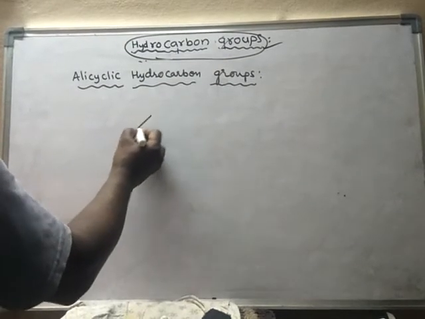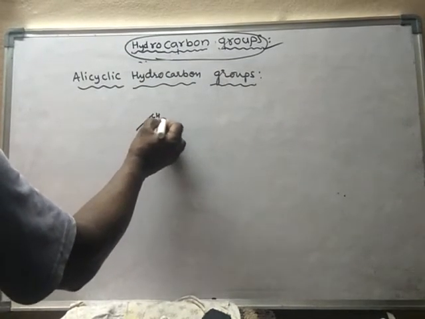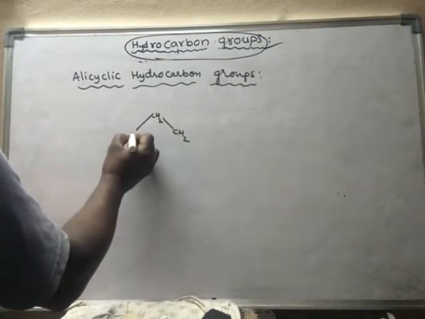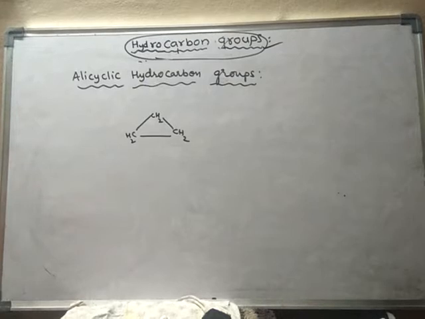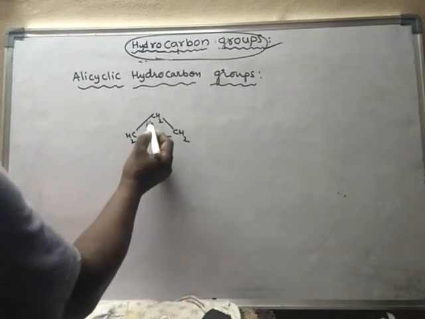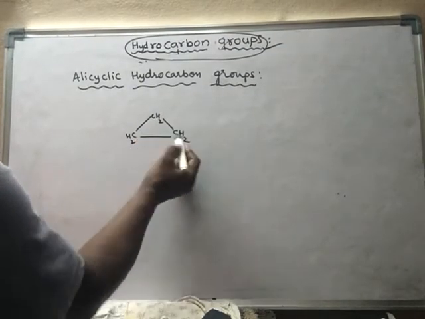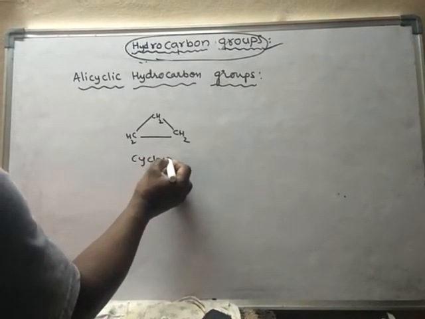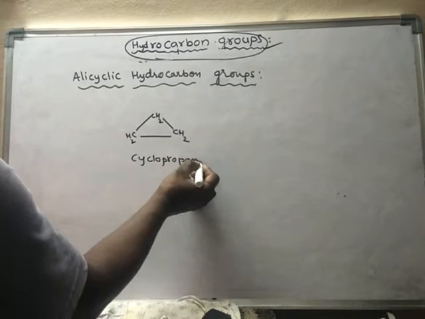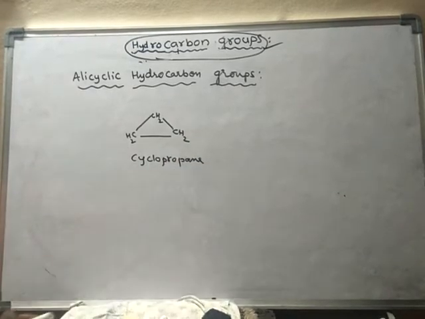Suppose CH2, CH2, CH2. So this is called cyclopropane. It is cyclic and has three carbons, hence it is said to be cyclopropane. So this is a hydrocarbon.